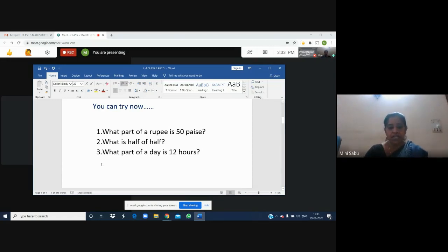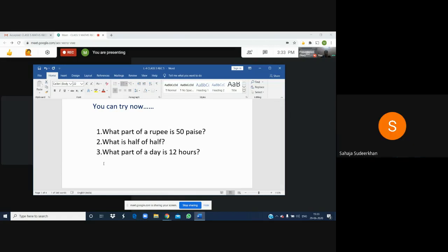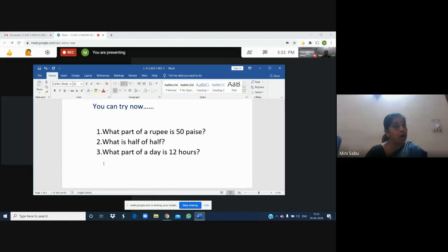Similarly, using other units also. I shall tell you one more example. What part of 1 liter is 500 ml? We know 1 liter is 1000 milliliters. 500 milliliters means what part is it? Half, or 1 by 2. Similar things can be done with kilogram and gram, meter and centimeter, or centimeter and millimeter also. We can make so many questions related to this chapter.